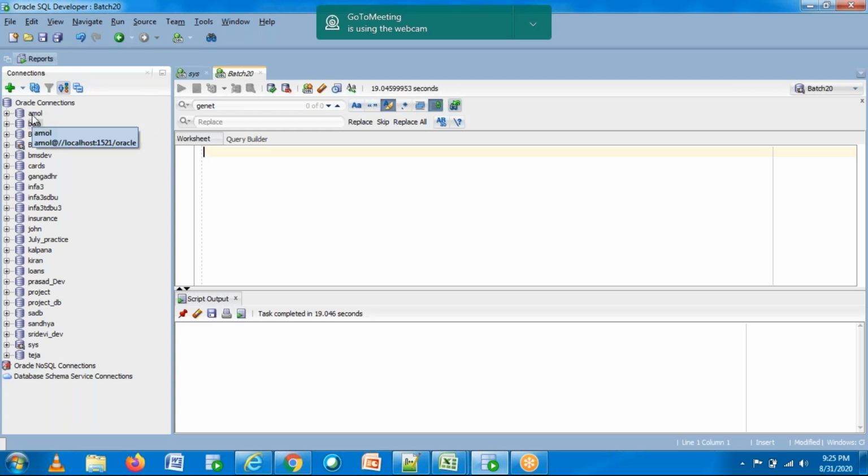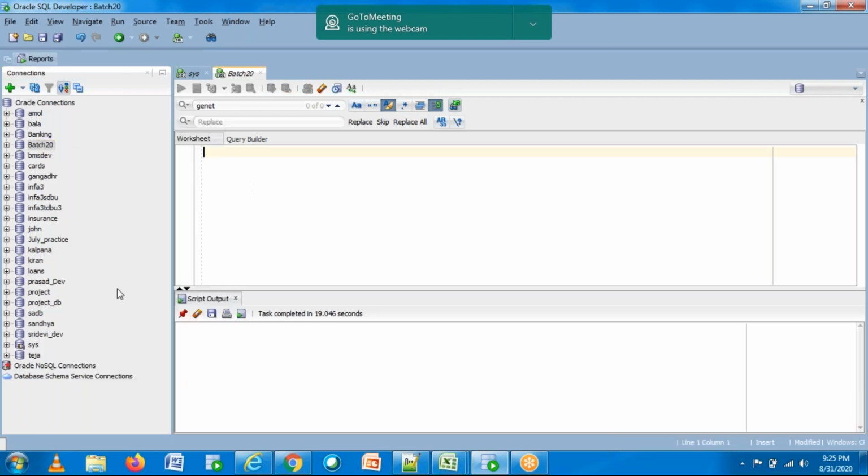You're able to see different users, right? Banking, cards, infra, insurance, loans. So you're able to see different schemas, right? What do we call these? We call these users or schemas. Let's say I am offering these many services, then I'll have n number of schemas.